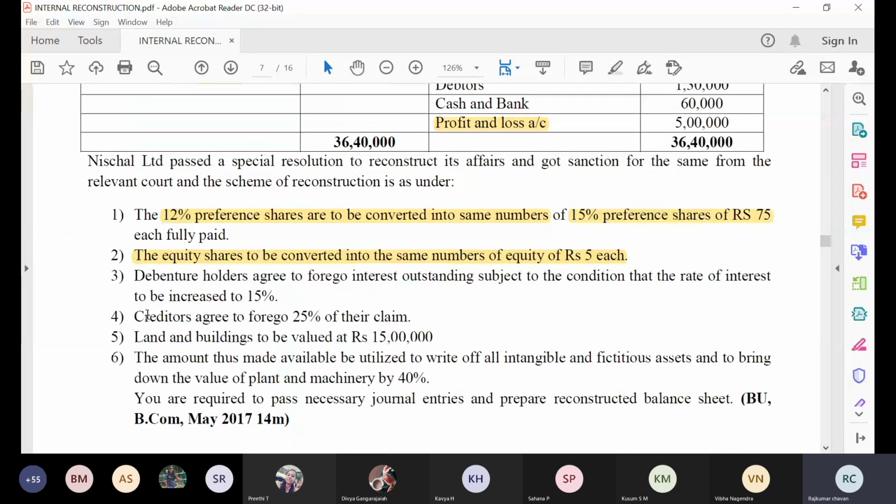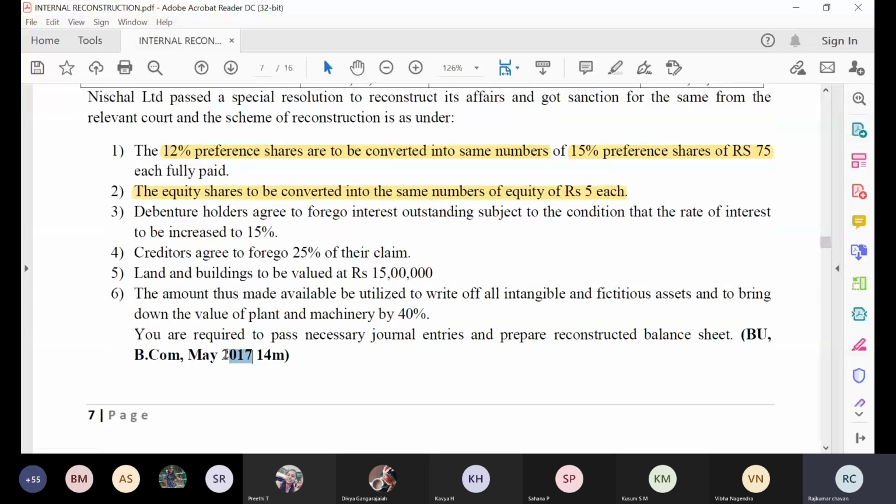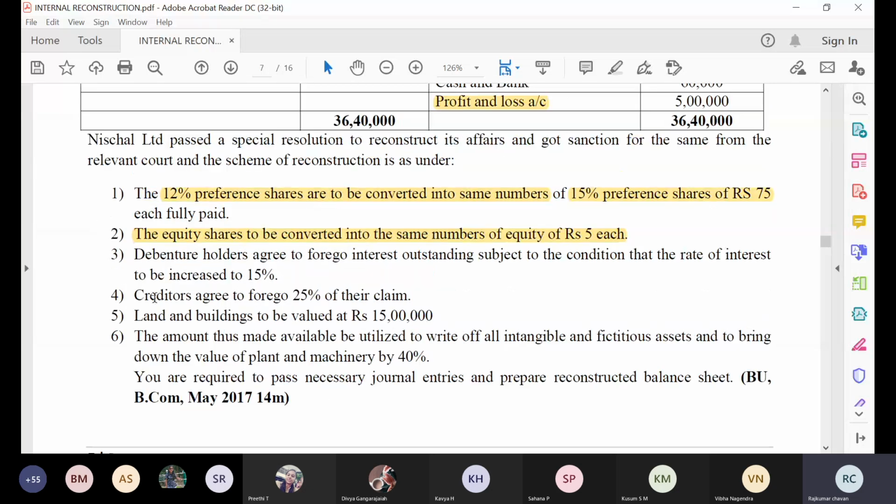Now the third one is very important, that's why this question is in the 2017 question paper. It was 14 marks, which means for you people they will ask for 15 marks. So listen carefully here, everyone. Debenture holders are agreed to forego interest outstanding. Very important here, I will just highlight till here.